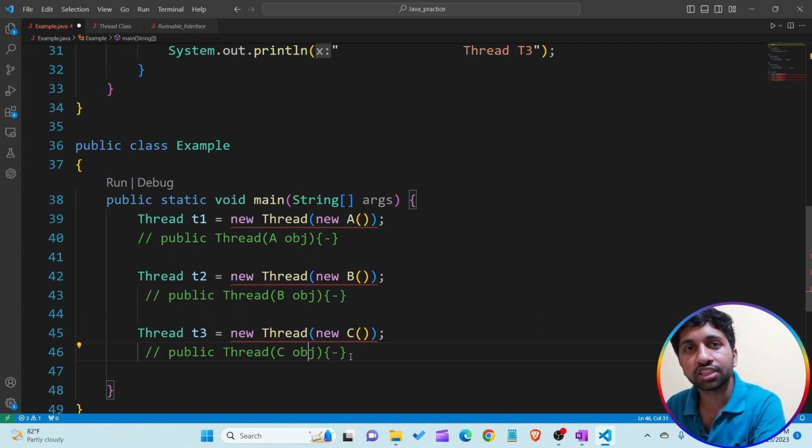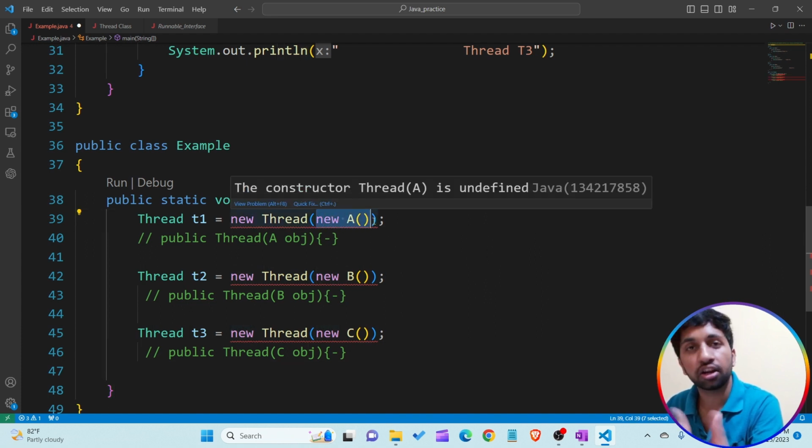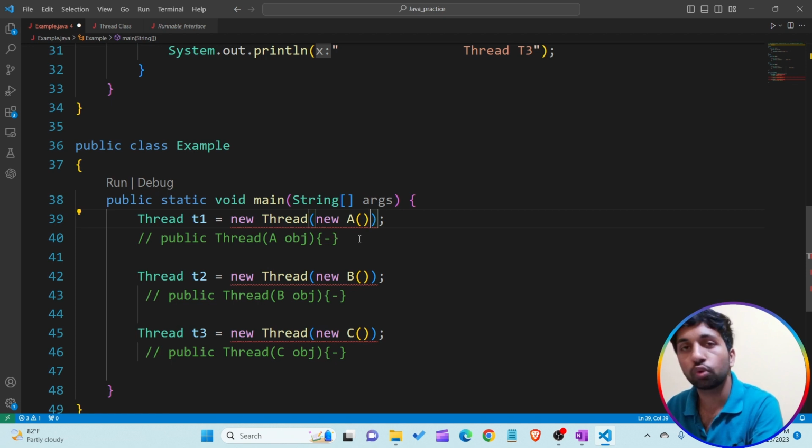So there is no constructor present which takes the argument of an object of a user defined class which is created now. Understand? It means there is no constructor present in the Thread class that takes the argument of class A, class B, or class C, or any other user defined classes.